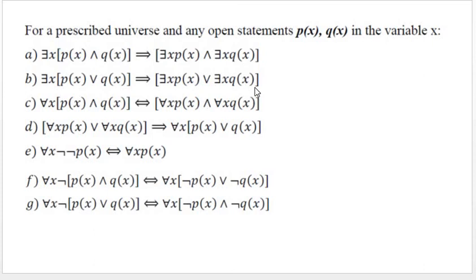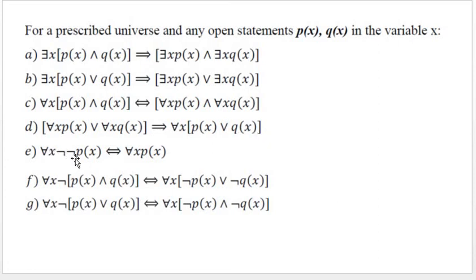So here we have open statements P of x and Q of x. There exists x P of x and Q of x implies there exists x P of x and there exists x Q of x. There exists x P of x or Q of x is there exists x P of x or there exists x Q of x. For all x P of x and Q of x if and only if for all x P of x and for all x Q of x. Similarly, for all x P of x or for all x Q of x implies for all x P of x or Q of x.